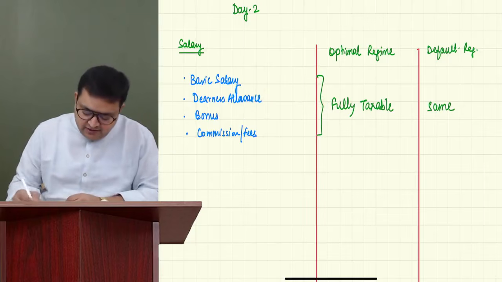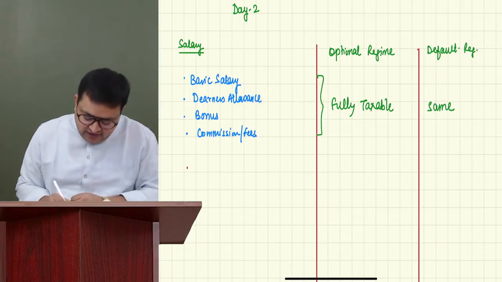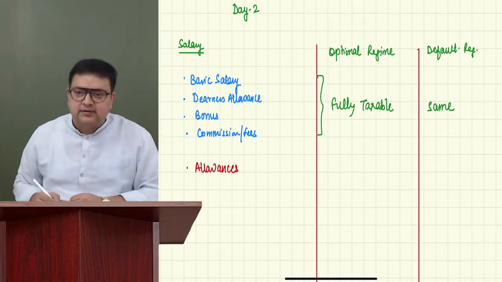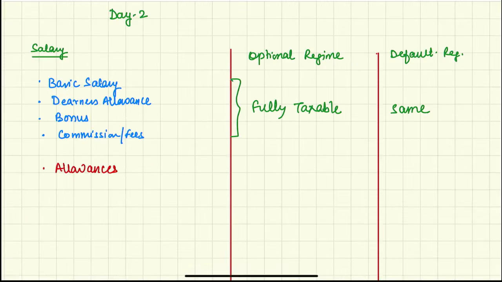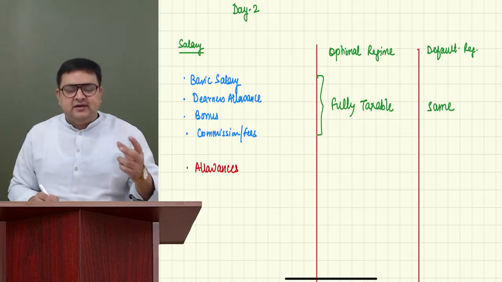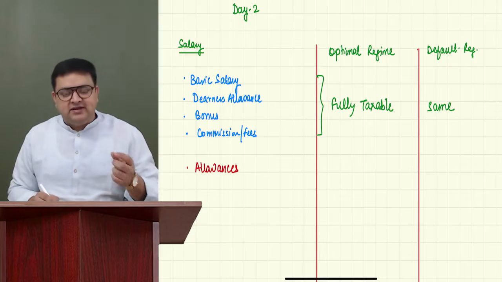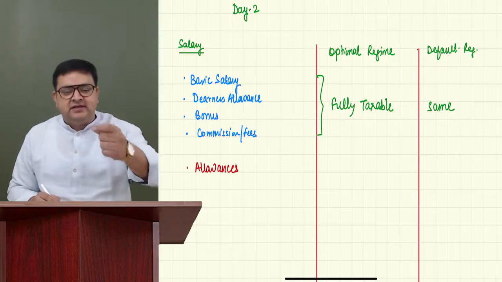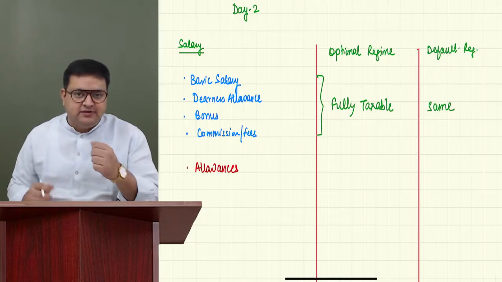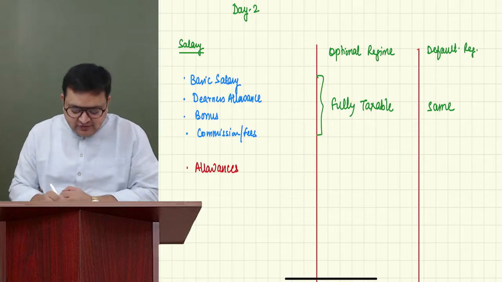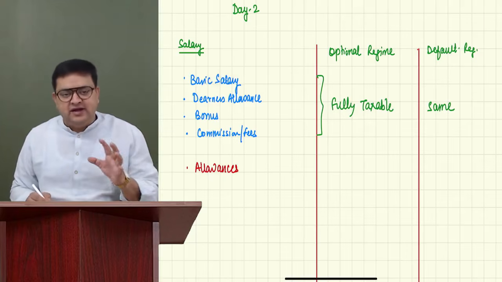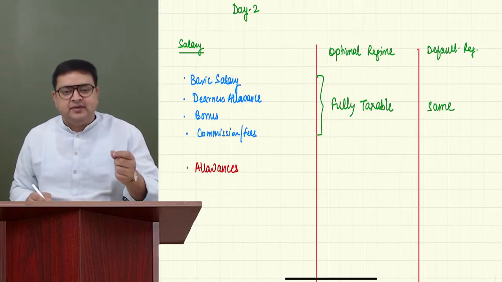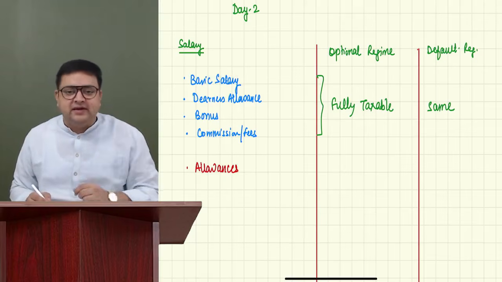The second type of component we have is called allowances. Guys, what are allowances? Allowances are also part of your salary. These are components of salary given with the salary. These are the cash components. Every month, as you receive your basic salary, you receive your allowances also. Allowances are not in kind. They are in the form of money that comes with your salary.